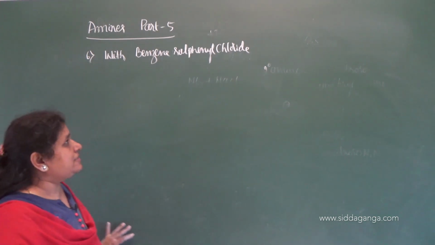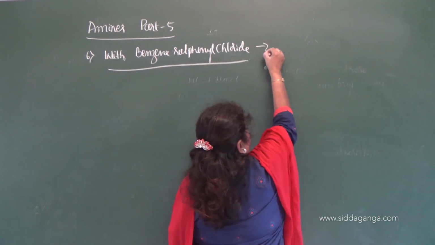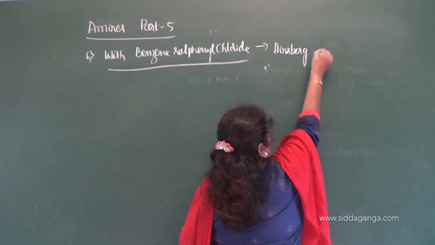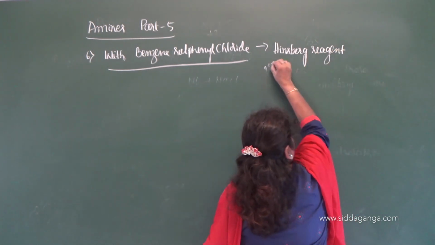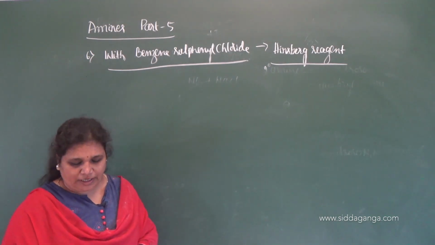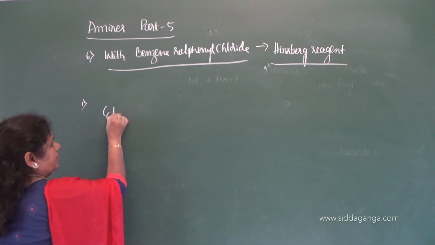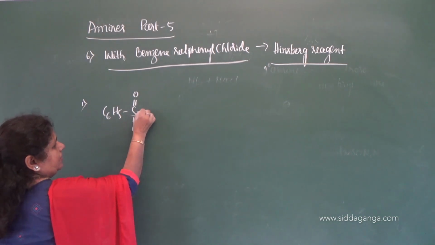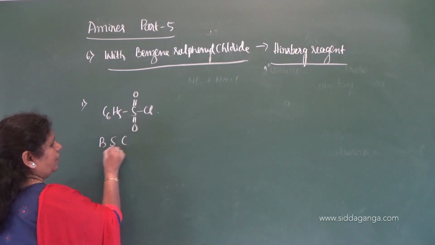And this benzene sulfonyl chloride is called Hinsberg reagent. What is benzene sulfonyl chloride? It is nothing but C6H5SO2Cl. So this is benzene sulfonyl chloride.